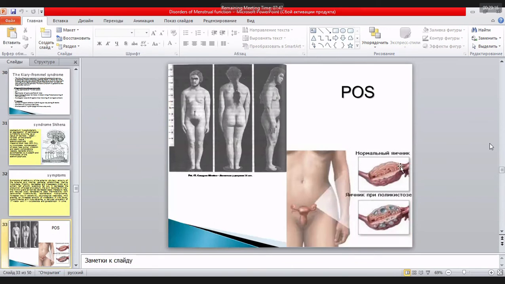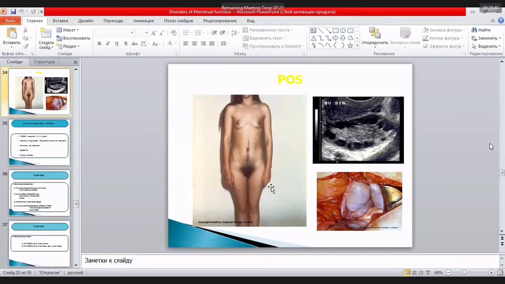Guys, polycystic ovarian syndrome. It is the normal ovary. You see here the structure, yes, and it is the ovary in polycystic ovarian syndrome. You see here the woman, masculine type of the growth of the hair on the face. Underdevelopment of mammary glands, but maybe normal size of mammary glands. First of all, the main symptoms of polycystic ovarian syndrome. Other name, it is Stein-Leventhal syndrome, and other name sclerocystotic ovaries.